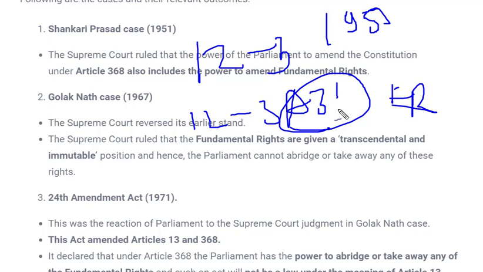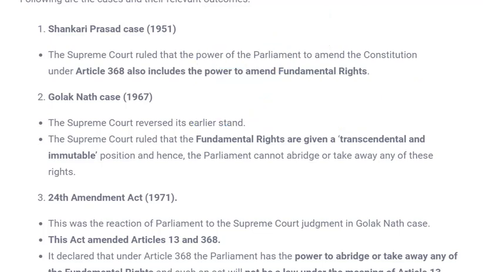That's why Article 31 was also a part of fundamental rights, but still it was amended in the First Constitutional Amendment. So this was challenged in the Sankari Prasad case in 1951. In that case, the Supreme Court gave its judgment that Article 368 can also amend our fundamental rights, as there was no restriction mentioned in Article 368 for Parliament.